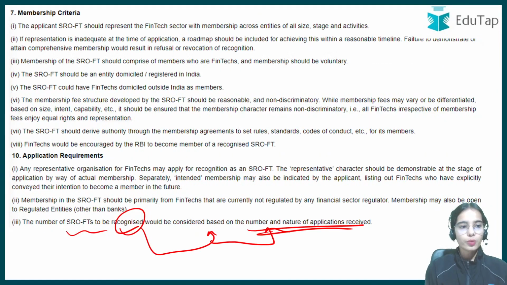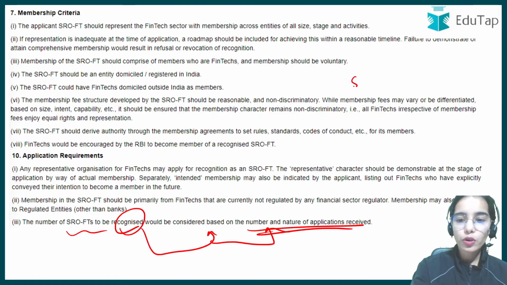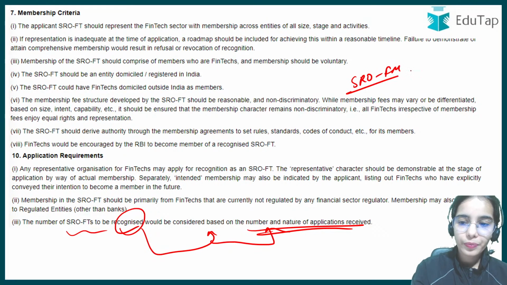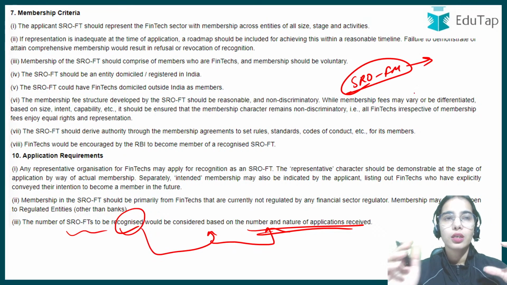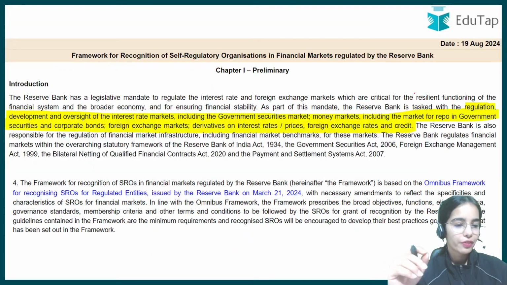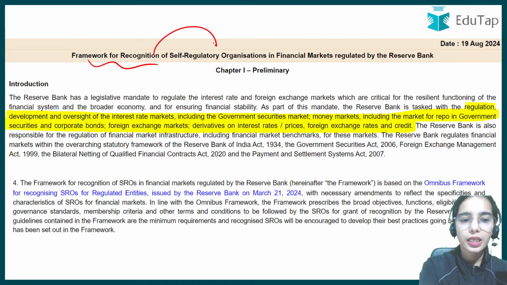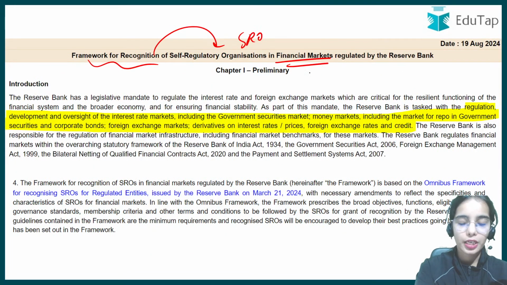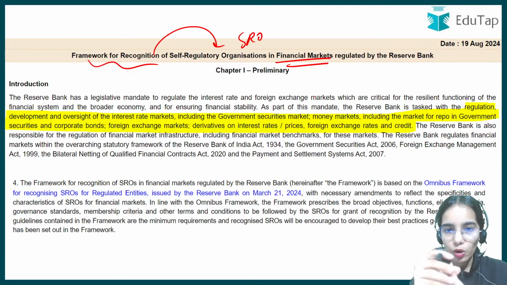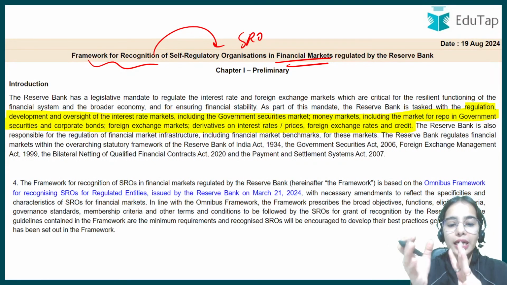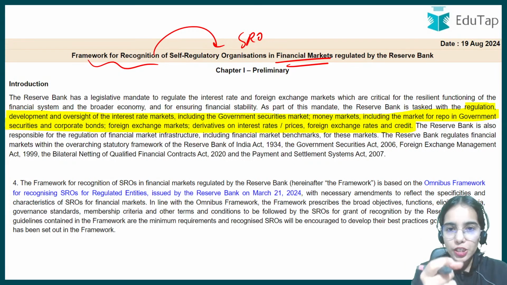So now there is also the framework. Do you know that for the SRO financial markets, there are guidelines, there is the framework that has been released for the recognition of SRO in the financial market. So RBI also handles the government securities market, the interest rate market, the derivatives on interest rate or the foreign exchange market.